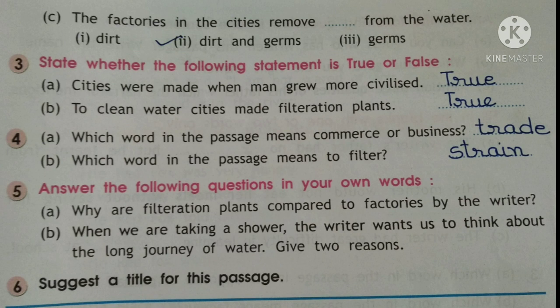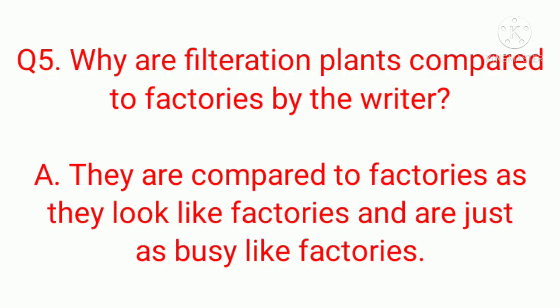Now question 5, you can see that there are a few questions and we need to write our own answers. Own answers means we have to find that answer from the passage and then write that answer according to what you have understood. So now let us write these answers. Question 5, the first question is, why are filtration plants compared to factories by the writer?